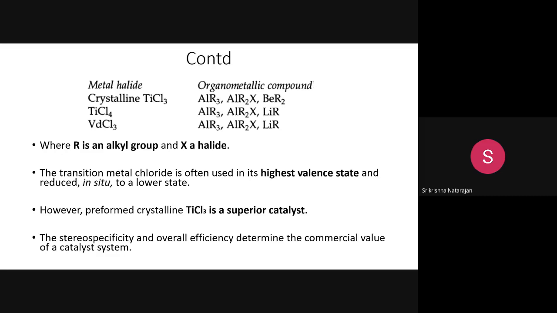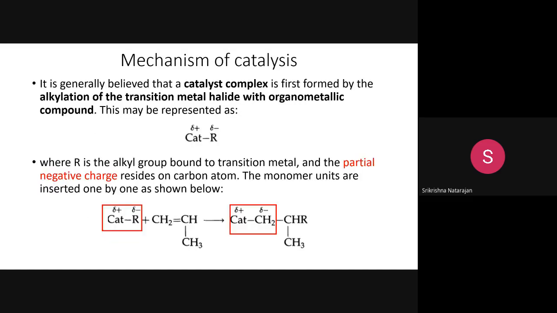It will attack only at a particular portion of the structure, so that you get the polymer with a proper spatial arrangement. Okay, so let us try to understand the mechanism of catalysis. Here you see how this catalyst complex is produced, that I have already told you.